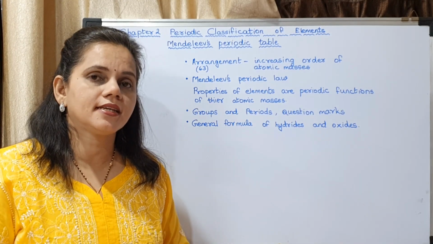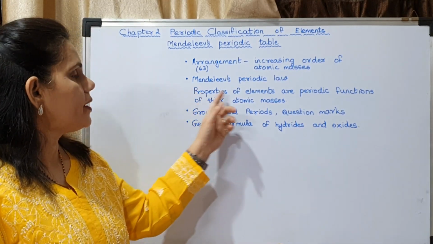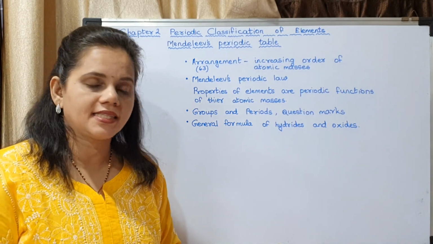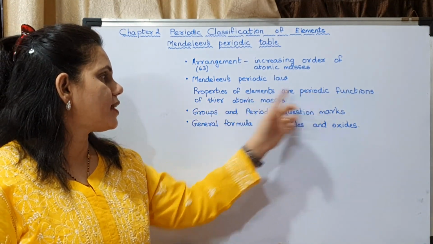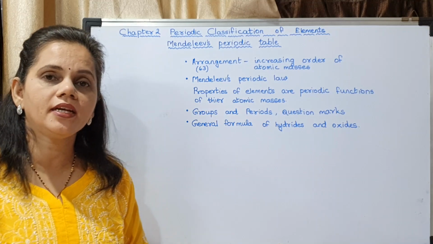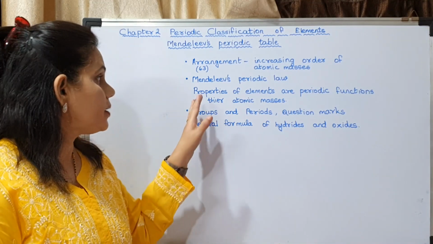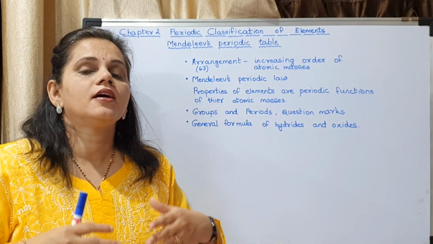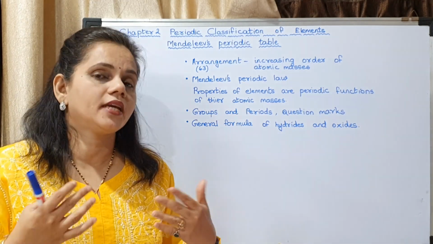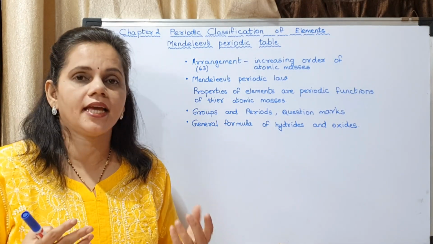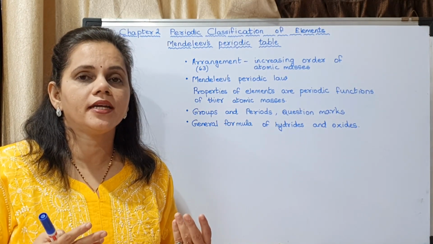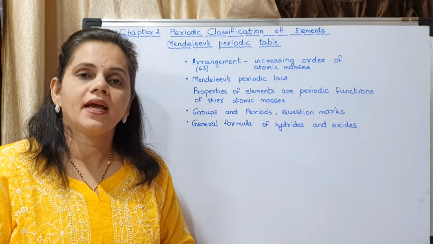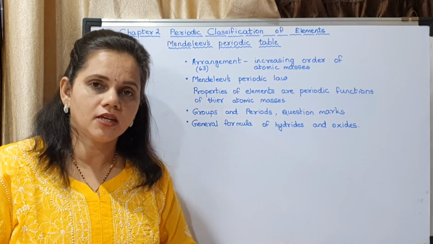It states that properties of elements are periodic functions of their atomic masses. Now, what do you mean by properties of elements? Properties of elements could be physical properties or chemical properties. Physical properties like melting point, boiling point, molecular formula of hydrides, oxides, etc., and chemical properties also.